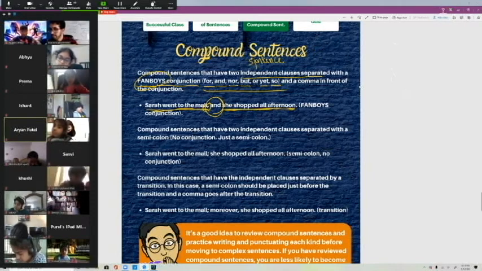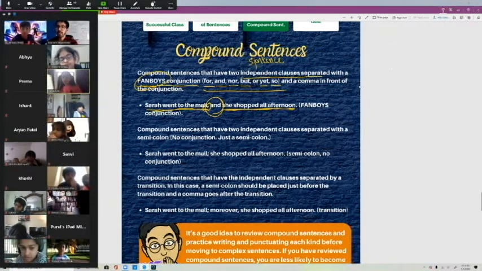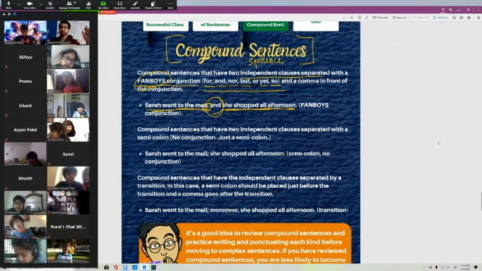Zara, what's up? Is there a reason they combine the two sentences together? Yeah, so when you make compound sentences, good question, Zara, it's just the next step from a simple sentence. You're basically taking two simple sentences and putting them together, right?